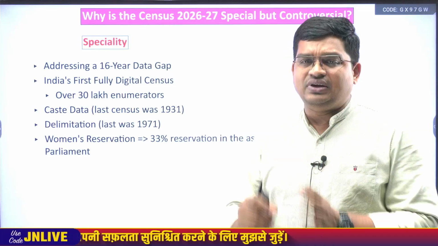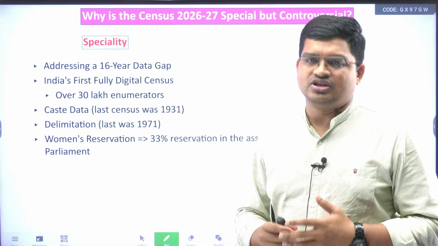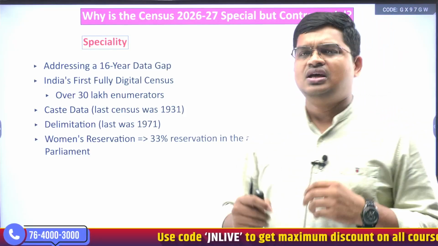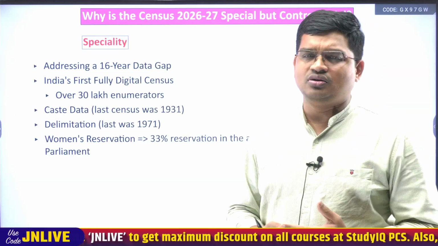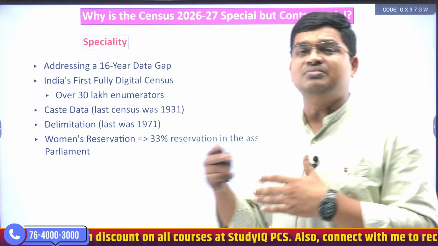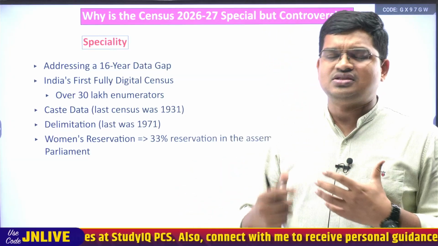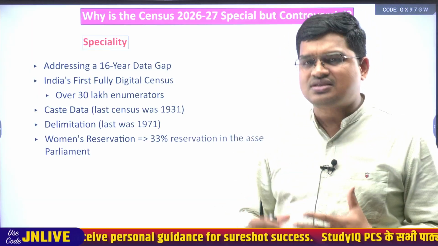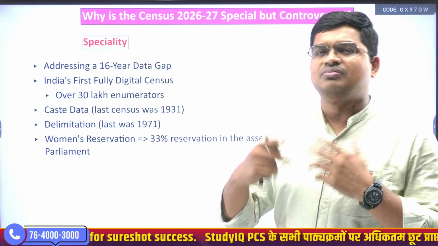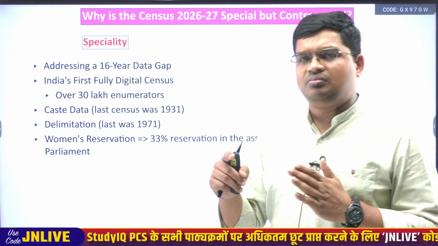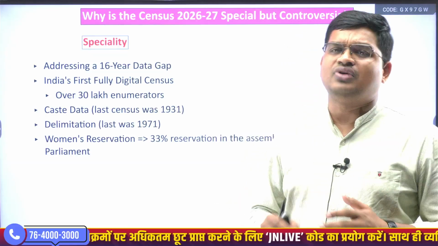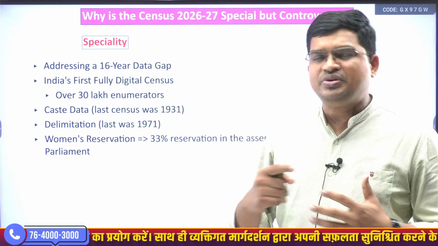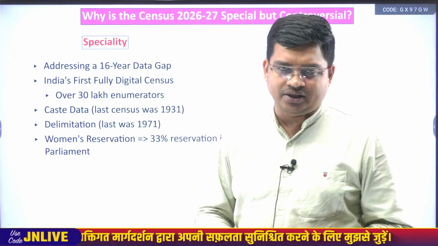Very briefly let me explain what is this delimitation. In simple language, delimitation is something related to the constituencies of the parliament as well as the assembly seats, where there are chances of change in the constituency numbers. For example, the Lok Sabha seat number is 545. So after this delimitation, the number would be something around 700 to 800.